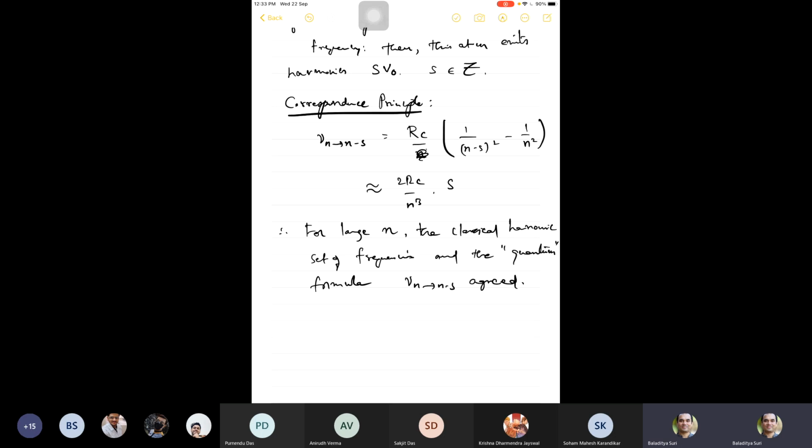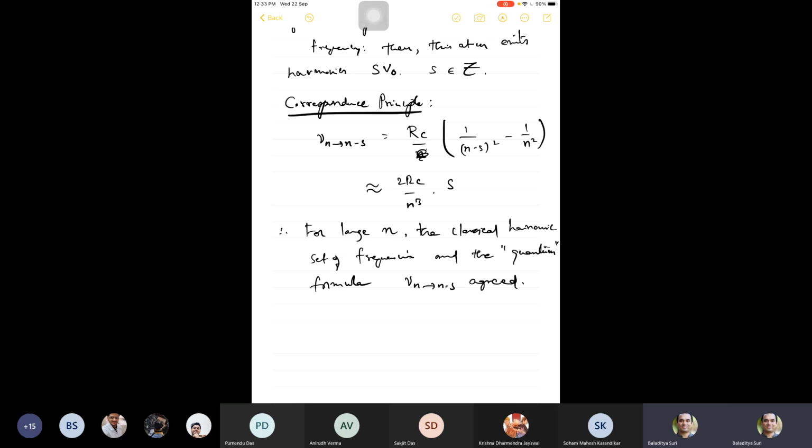classically, you only have a harmonic set of frequencies. But the atomic spectra of hydrogen did not show a harmonic set of frequencies, but had this very weird form, which was a difference of two terms which went as 1 over n squared. But this expression, in the quantum case or in the atomic spectra case, for very large n has a classical counterpart and a classical correspondence.